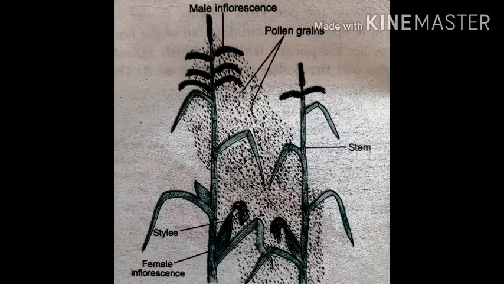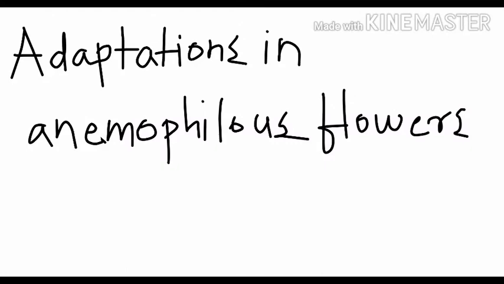For the process of wind pollination, plants show some modifications or adaptations. Which are these adaptations? Now we will see the adaptations in anemophilous flowers. The flowers which are pollinated by the wind are small and inconspicuous. Their size is very small and they are not clearly seen.